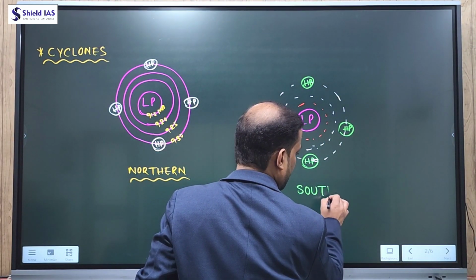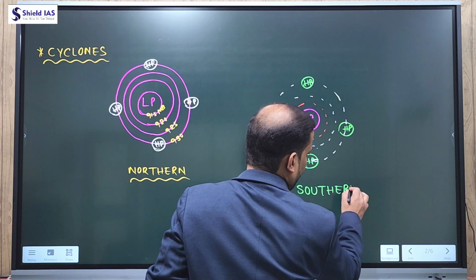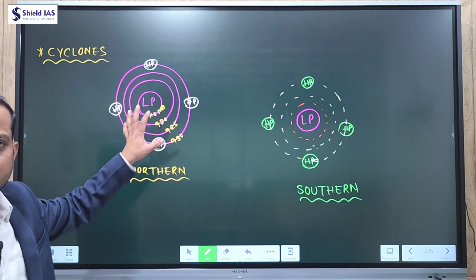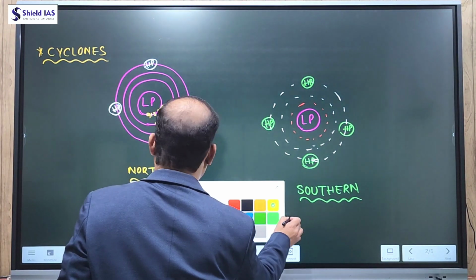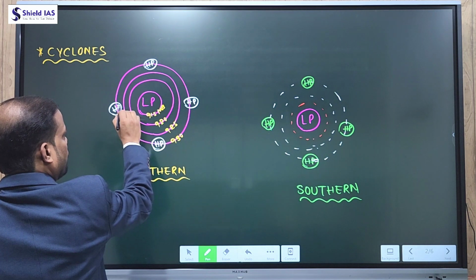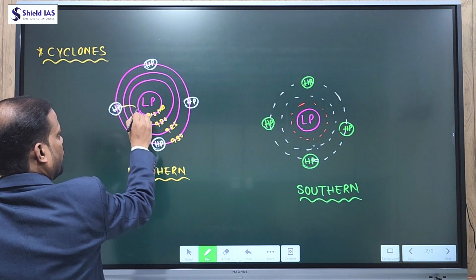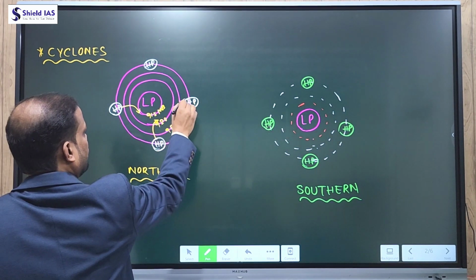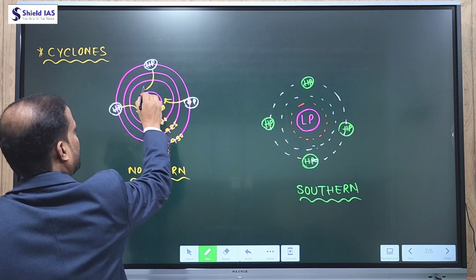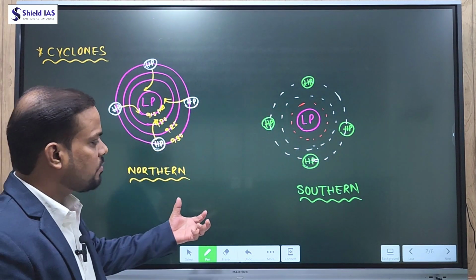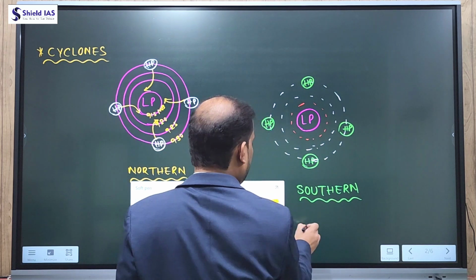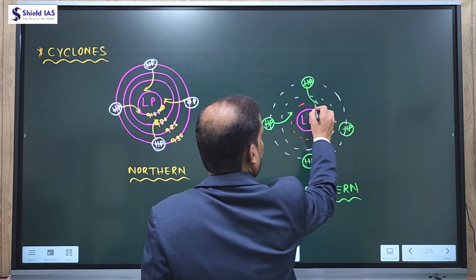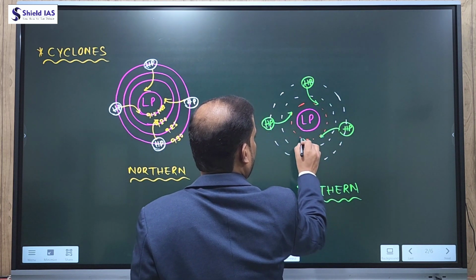Now, as we discussed, the law of wind says that wind moves from outside high pressure to central low pressure, and in such a way, due to the Coriolis effect, the wind which moves from outside high pressure to central low pressure will deflect toward the right in the northern hemisphere. Similarly, in the southern hemisphere, due to the Coriolis force, it will move toward the left.